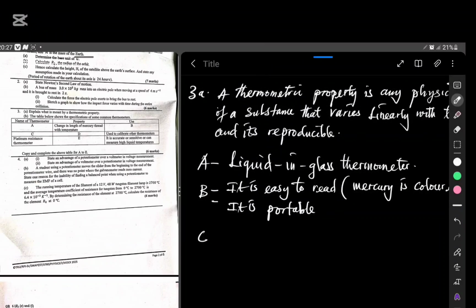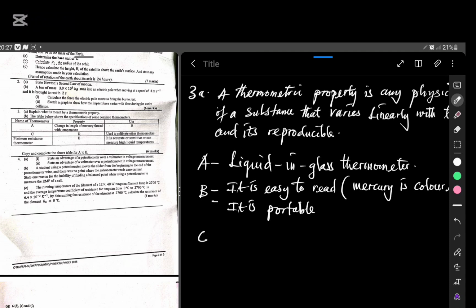Now, for the second thermometer, C, they have given us the use, and they say it is used to calibrate other thermometers. Normally, there are so many thermometers: liquid in glass, constant volume, bimetallic strip, electrical resistance or platinum resistance, thermocouple.